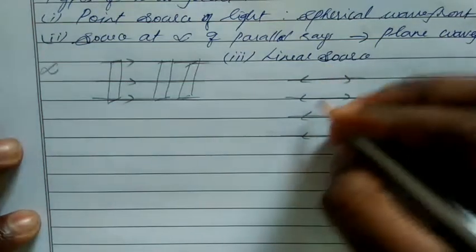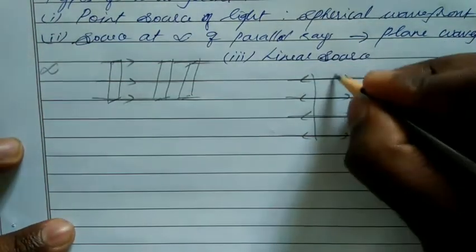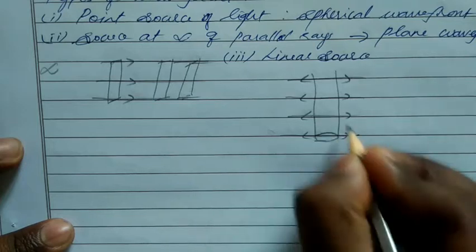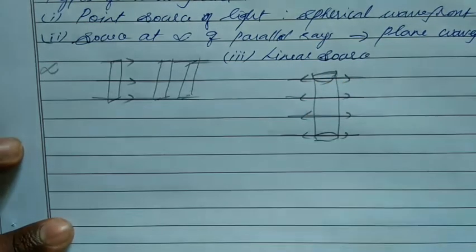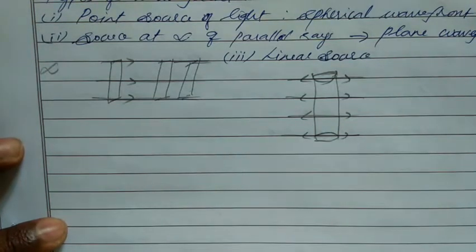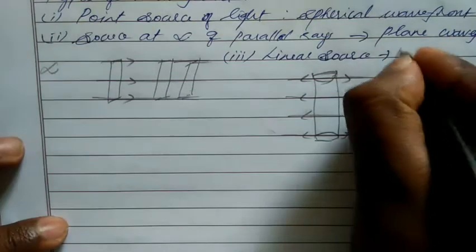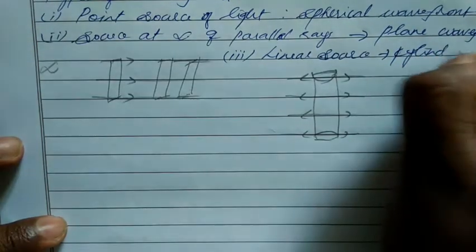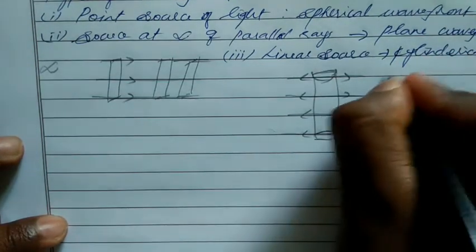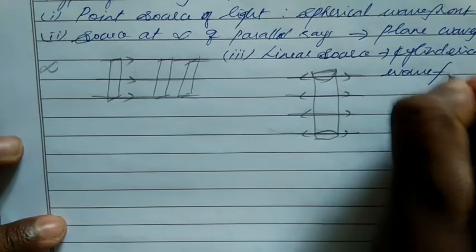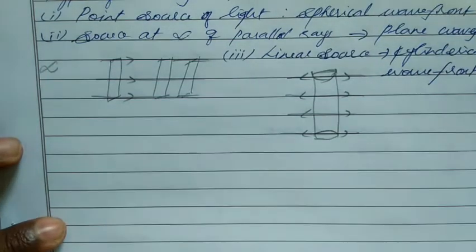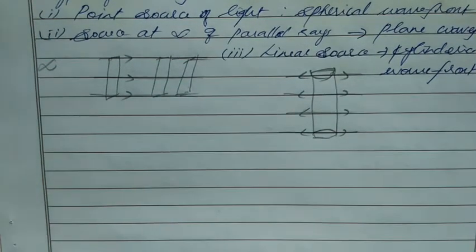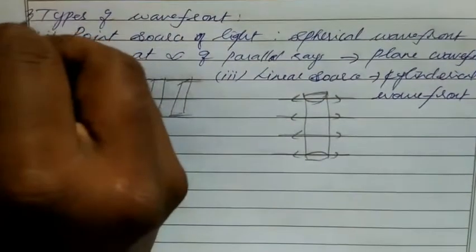Then we have this type of wave, a cylindrical shape. So a linear source produces a cylindrical wavefront. So these are the three basic shapes of wavefront from three different sources. So this is the third point.